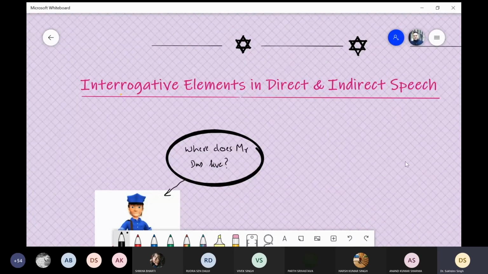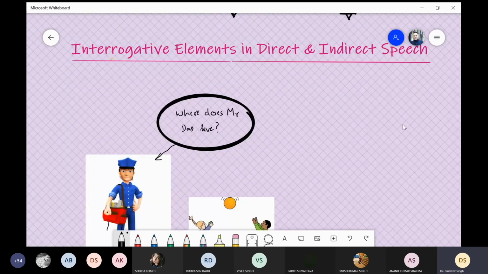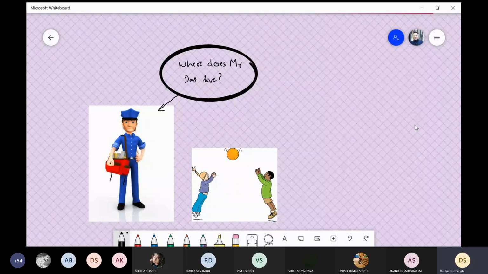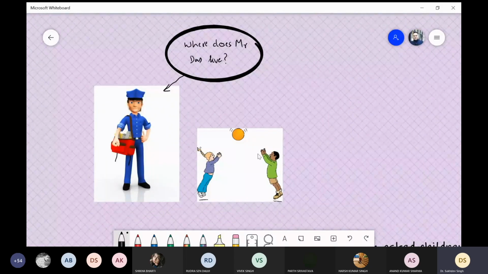Now there are other elements also. For instance, how do you change interrogative sentences? So interrogative sentences, you change from direct to indirect, indirect to direct. We will see their example also. A postman is asking these children about somebody's address. Where does Mr. Das live? So remember, this is a present indefinite tense. The statement here is present indefinite tense.